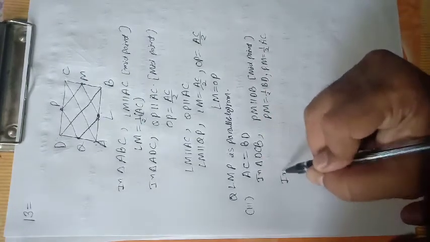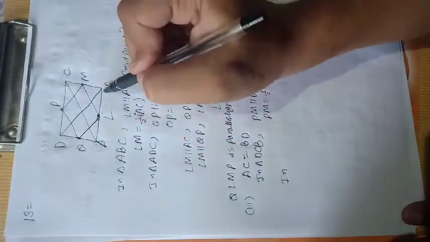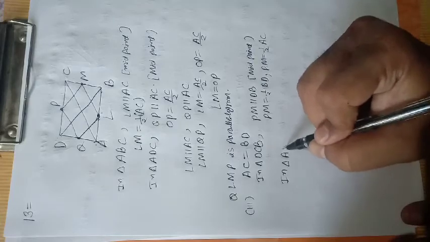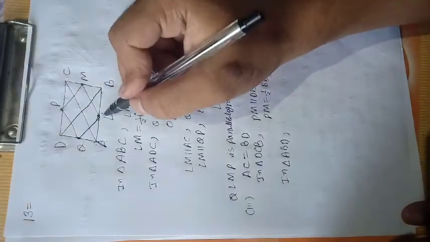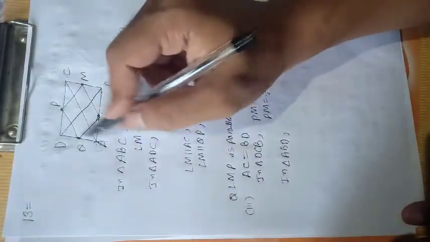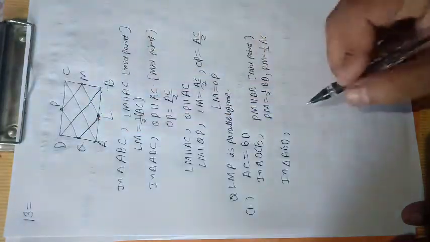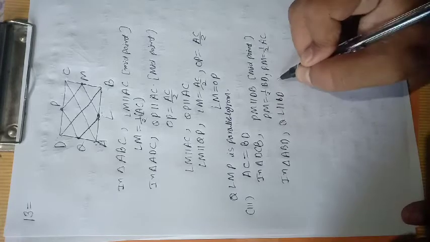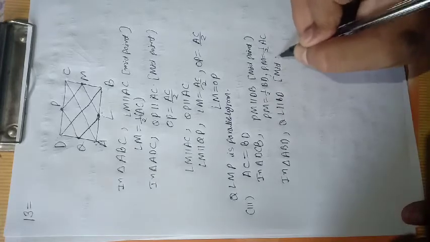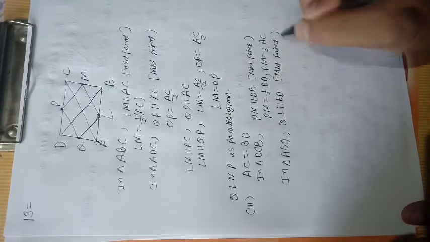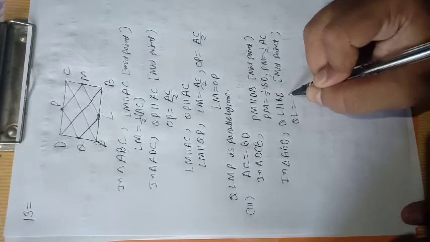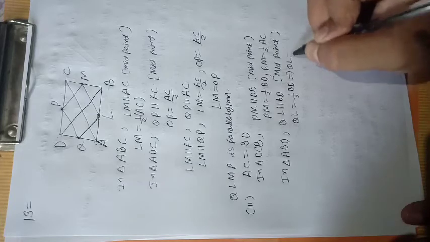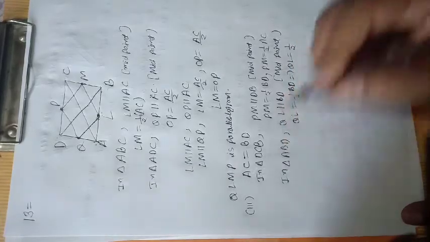Now next, in triangle ABD, L is the midpoint of AB, Q is the midpoint of AD, then QL is parallel to BD from the midpoint theorem, and QL equals half of BD, and we know that BD equals AC.